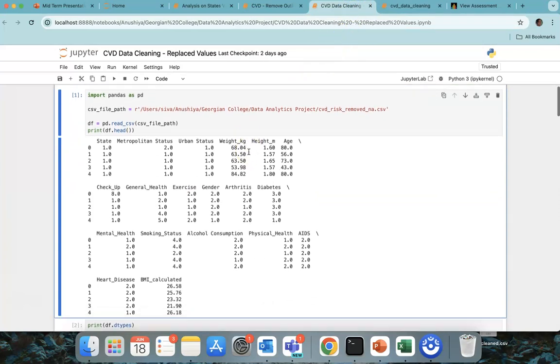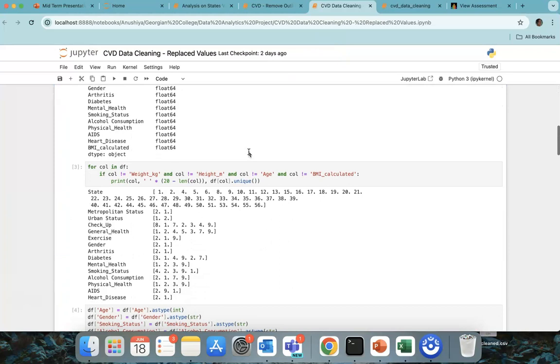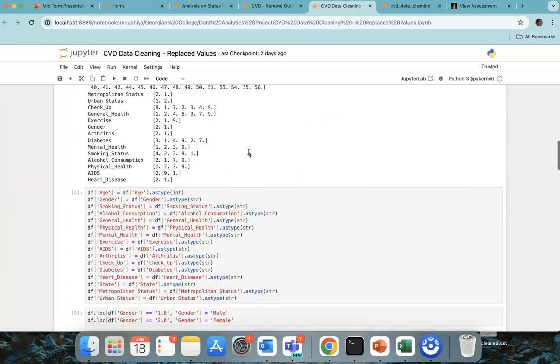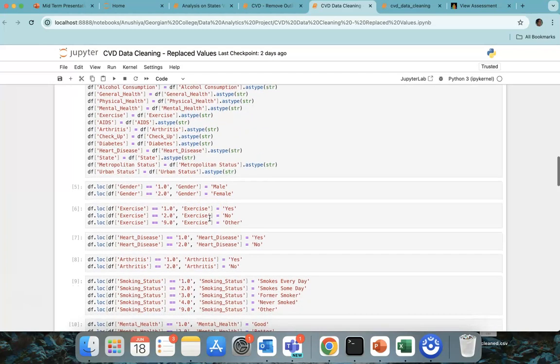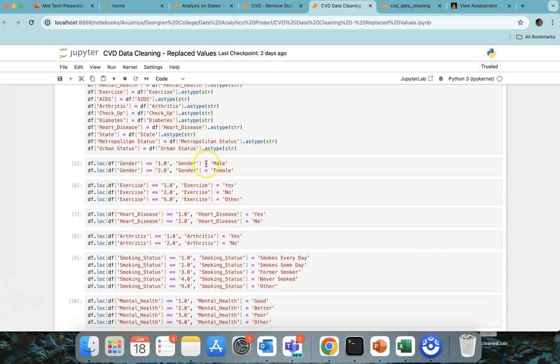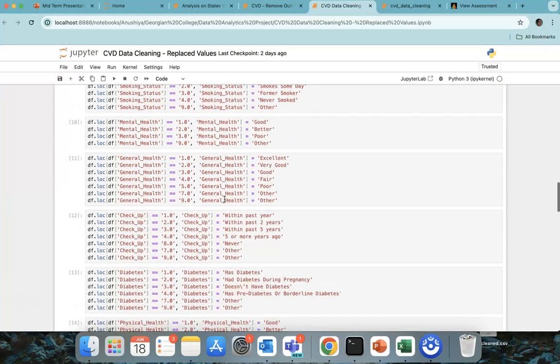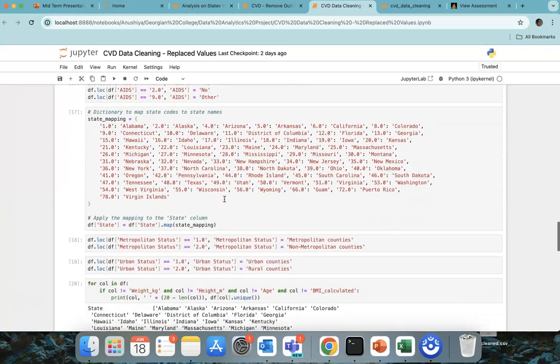So next we replace the ordinal categories with their string values. Here I have converted them to the string data types, and here you can see the ordinal categories are replaced with their corresponding string values. We have done this for all the columns.